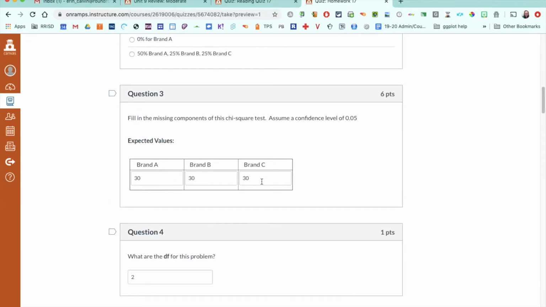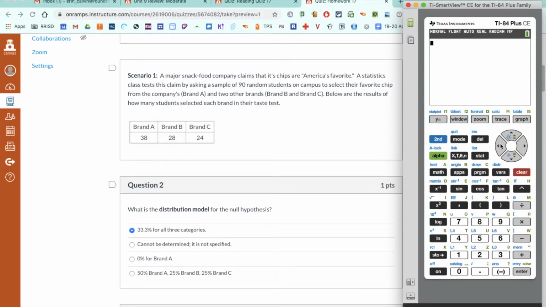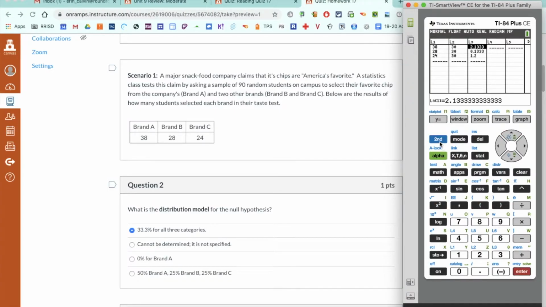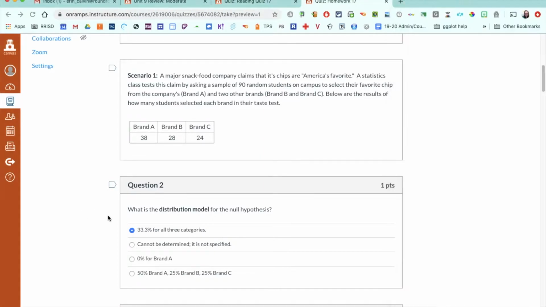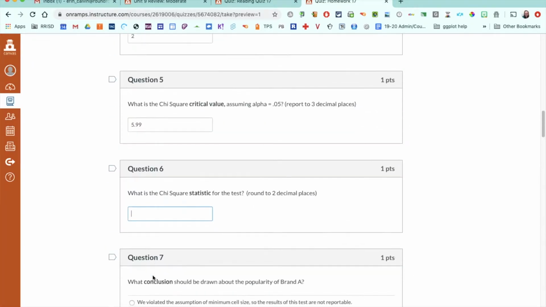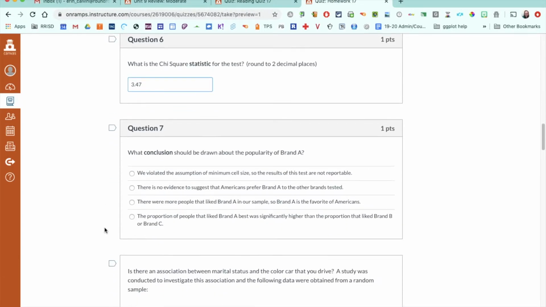My expected counts are all 30, and then those are my observed. So I'm going to use my calculator to set this up the way I showed you. Now I'm using L3 to calculate my chi-squared statistic the way I've showed you, and now I'm going to add them together. So my chi-square statistic is 3.46 repeating, and they want 2 decimal places, so we would round that to 3.47.